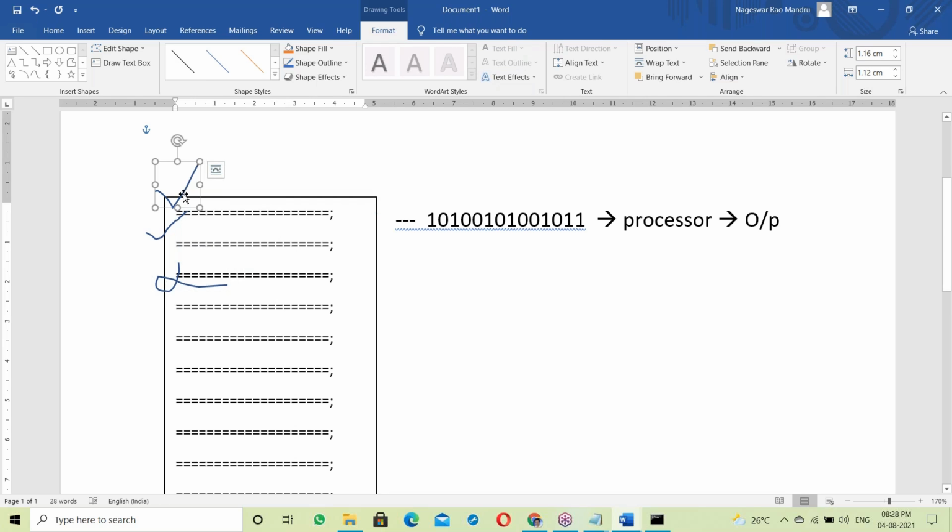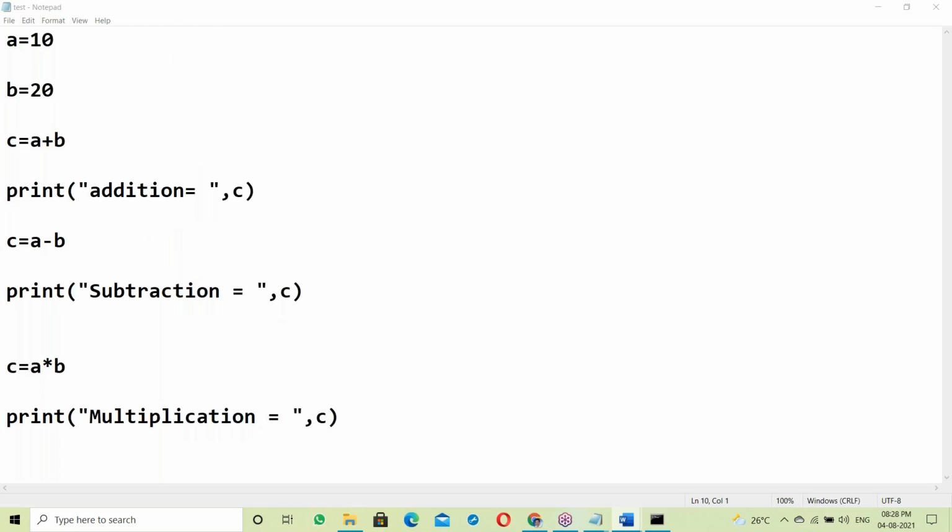So the first line is checked. If it is correct, then it is executed immediately. Next line correct, immediately executed. Any error, it simply stops. So this is about the interpreter.